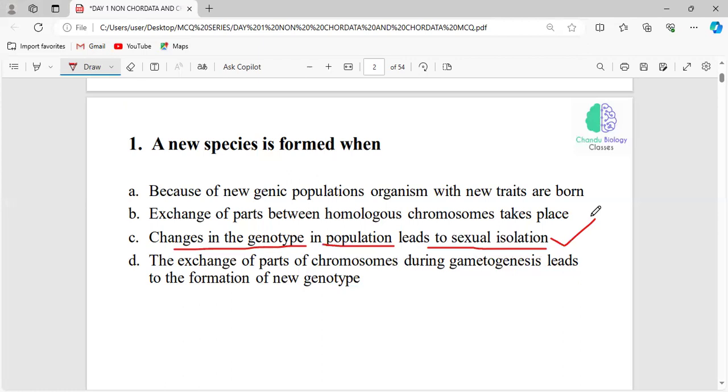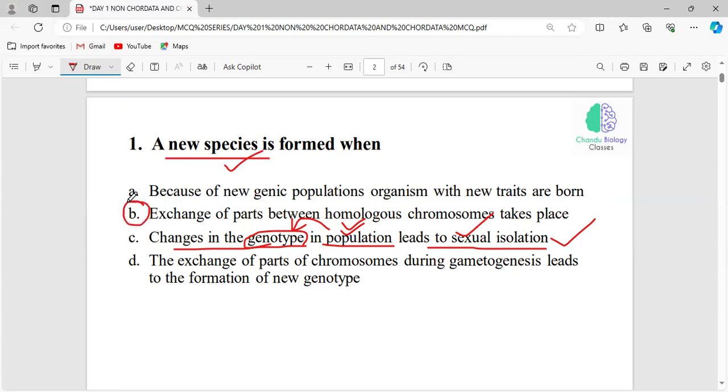A new species is formed when changes happen in the genotype of a particular population belonging to the same species. These changes lead to sexual isolation, and only then is the new species formed.